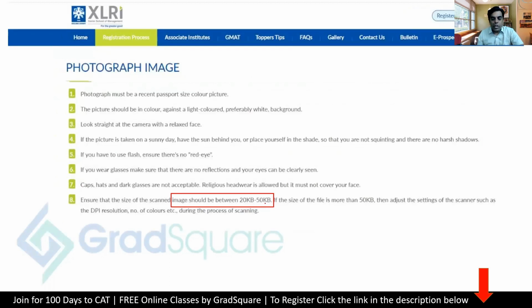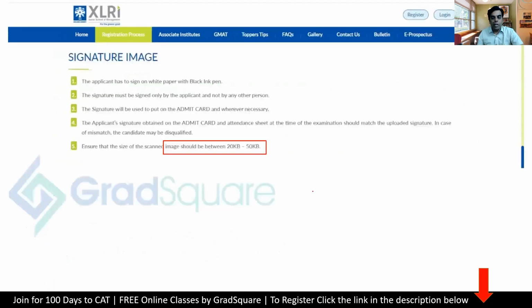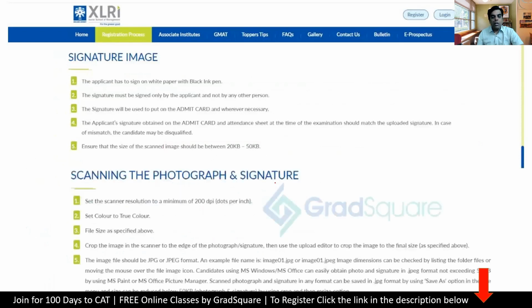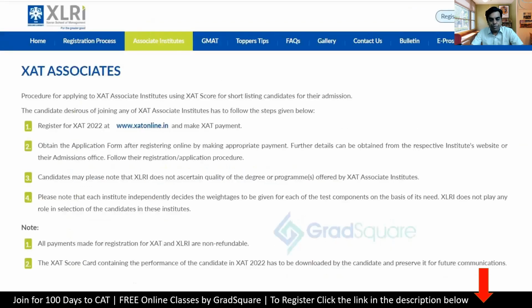Photograph and the signature should be 20 KB to 50 KB. That's also mentioned there. And if you go down, it also gives you a procedure to scan your photograph. So you can quickly go through that and understand how to scan, what DPI, all the details are given there, very comprehensively written down step by step. If you see, it says set color to true color, file size as specified above, the DPI and all that. So very clear. Read this definitely before filling up the form.